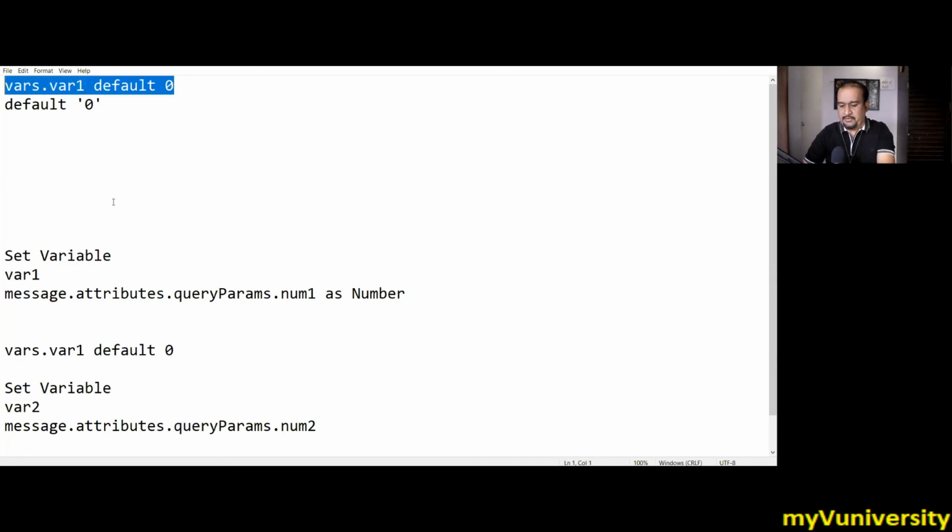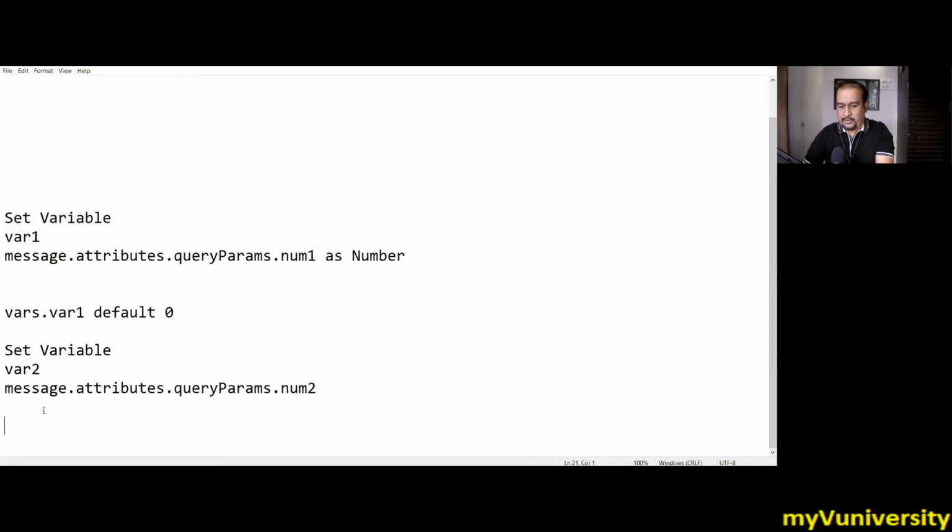Now, whenever we want to say that if var2 is null, then we need to assign 0. var2 is a string currently. It's not a number, it's a string. So we have to say default '0'. Okay. So in short, the answer is: if your var1 is a number, then you don't put single quotation. If your var2 is a string, you put single quotation. Got it?